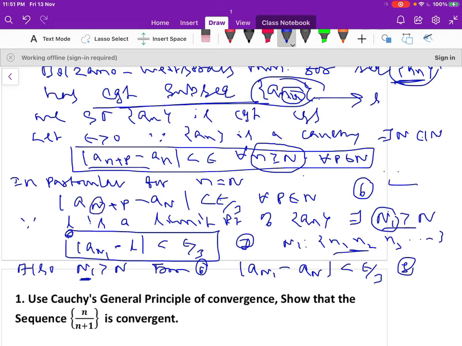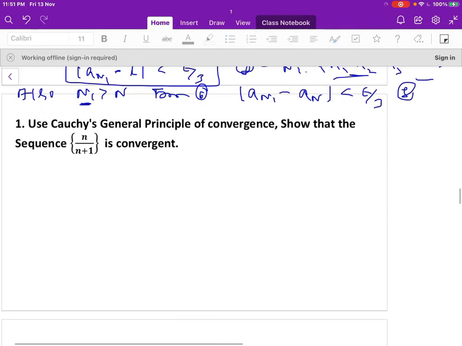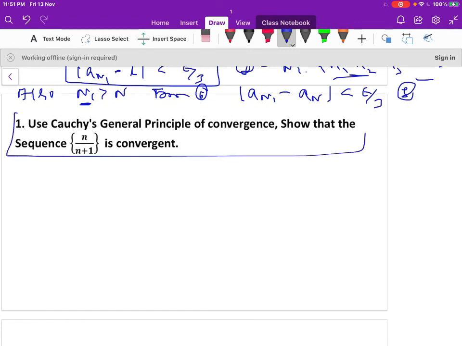So this n1 is greater than n, therefore I can write with the help of 6 here: modulus of a_n1 minus a_n is less than epsilon by 3. So with the help of 6, 7 and 8, you can show that it is convergent. Let us discuss this point later. Modulus of a_(n+p) minus l. We need to show that a_(n+p) converges to l.